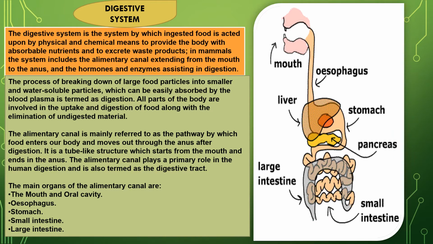Now you see the diagram, please. It has been clearly shown over here that when we are taking in food through the mouth, it will pass through the peristalsis movement of the esophagus and then come to the stomach, and after that it will pass through the small intestine and large intestine, and as waste product it will go out of the body from the rectum and anal portion of our body.